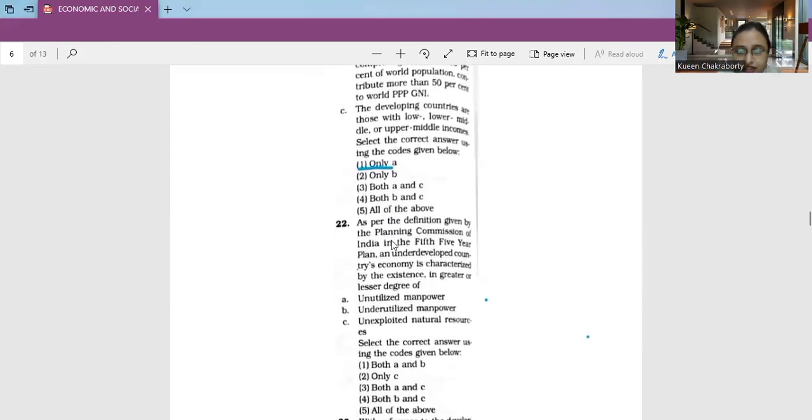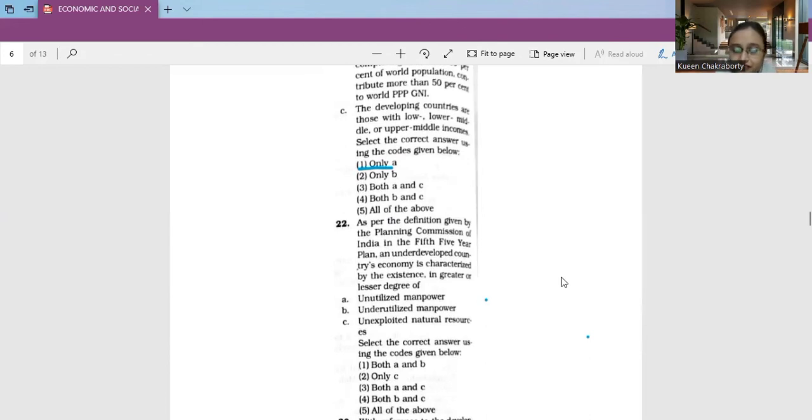As per the definition given by the Planning Commission of India in the 5th five-year plan, an underdeveloped country's economy is characterized by the existence, in greater or lesser degree, of unutilized manpower, underutilized manpower, and unexploited natural resources.